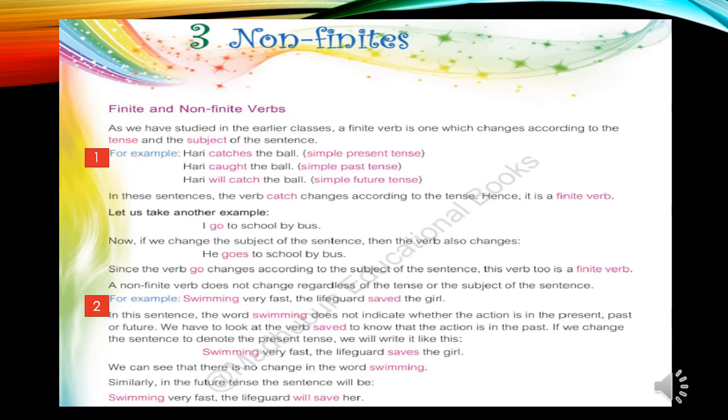Now let's start the book. See the example number first here. There are three sentences. Hari catches the ball, Hari caught the ball, Hari will catch the ball. The first sentence is in present tense, second in past tense, and third in future tense. Because the tenses are different, therefore the verbs are also different in all the sentences. All these verbs are the example of finite verb.